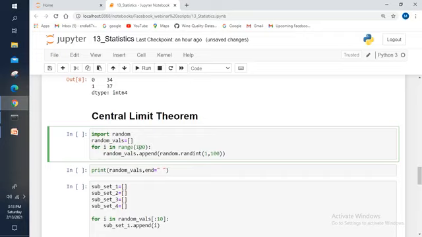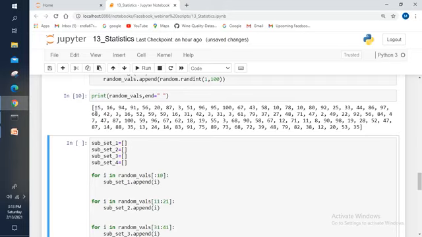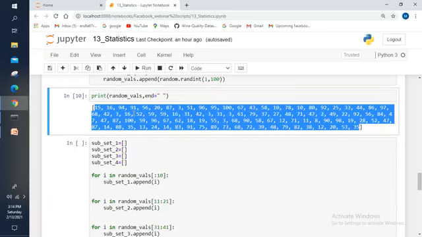So that is the reason I'm going to iterate this process 100 times, and whatever value is generated, I'm going to append that value to this random_vals list. Let me execute this one and let me show you the random_vals. Let me print this random_vals. Yes, these are the values generated randomly: 15, 16, 94, 91, 56, 20, 87. These values are randomly generated from 1 to 100. This process is repeated 100 times, so that is the reason 100 samples are generated from 1 to 100 randomly.